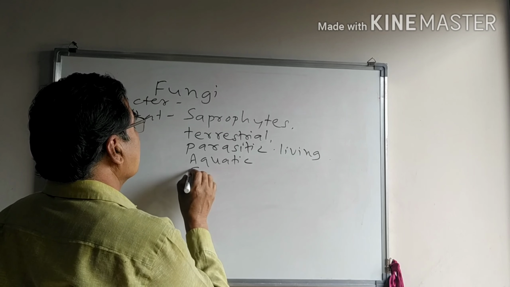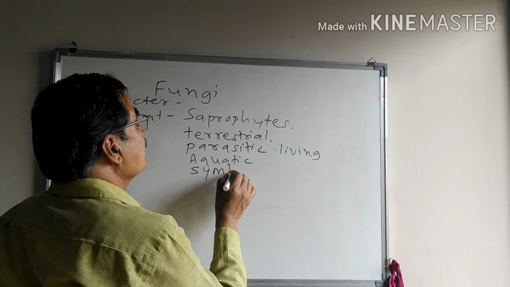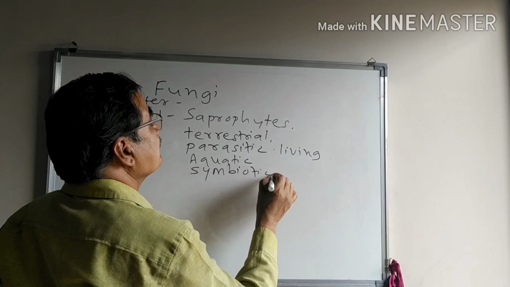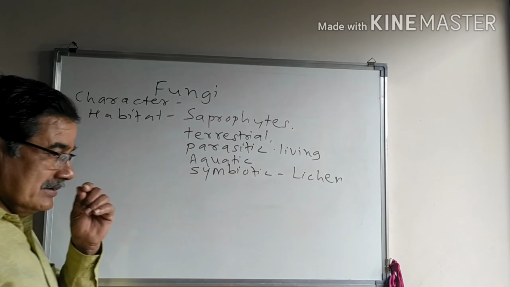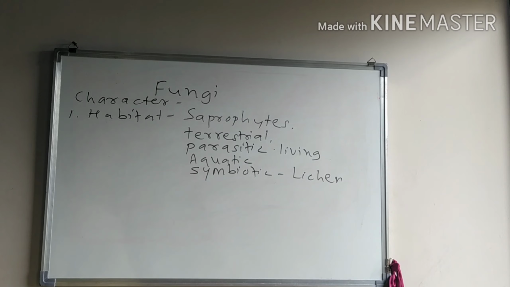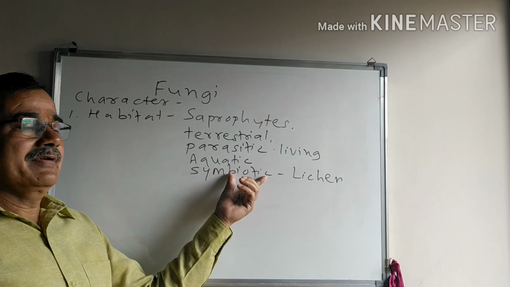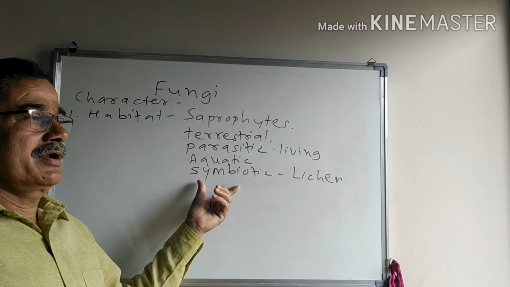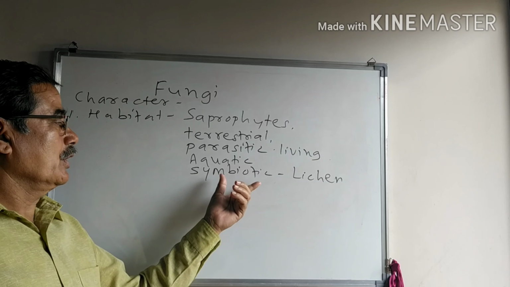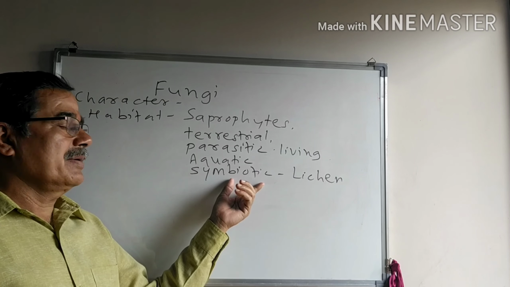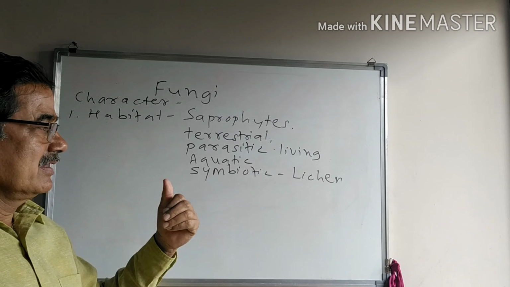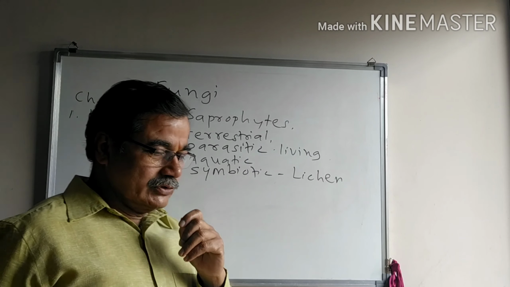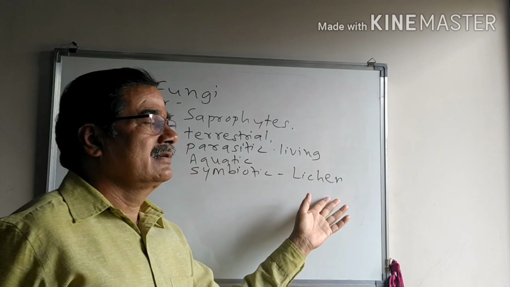Some fungi have a symbiotic habitat. In this symbiotic habitat, two living organisms live together and get benefits. Here lichen is the association of algae and fungi.